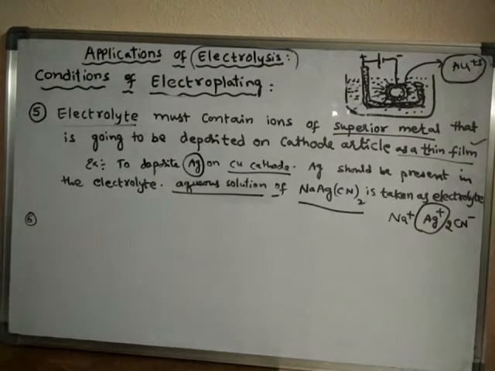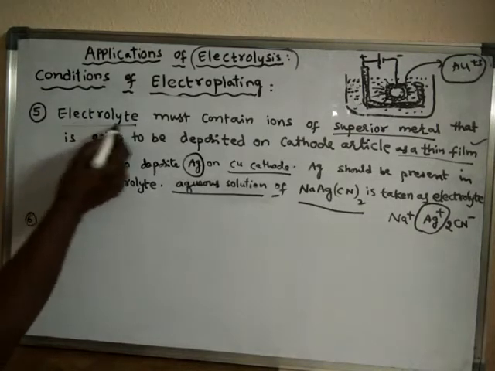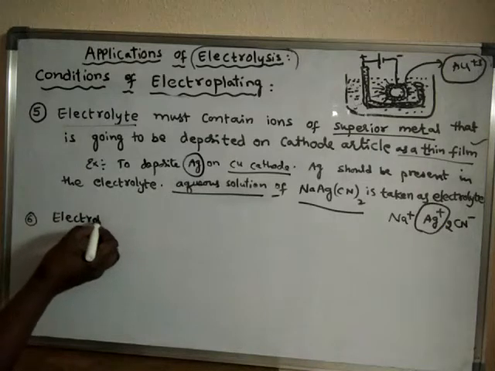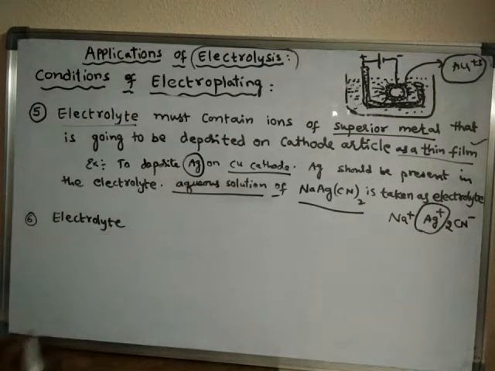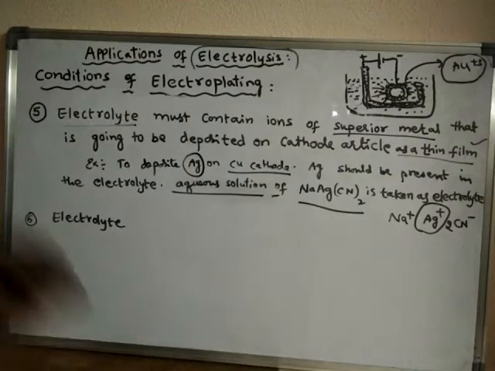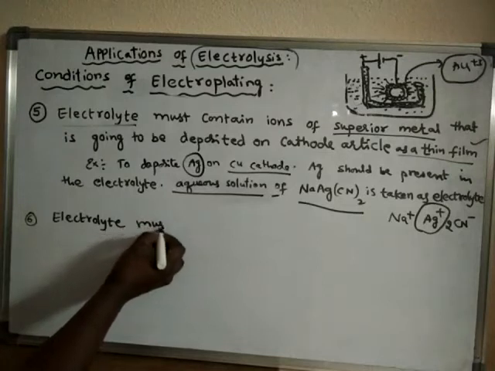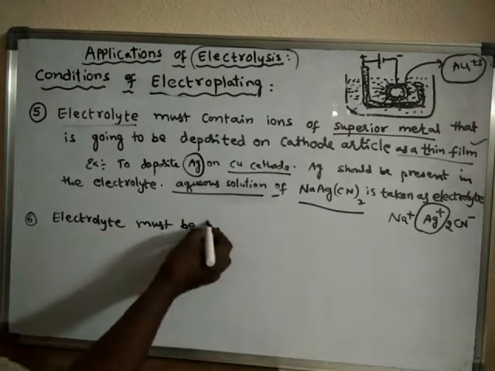The next condition: this electrolyte must be in the form of its aqueous saturated solution.